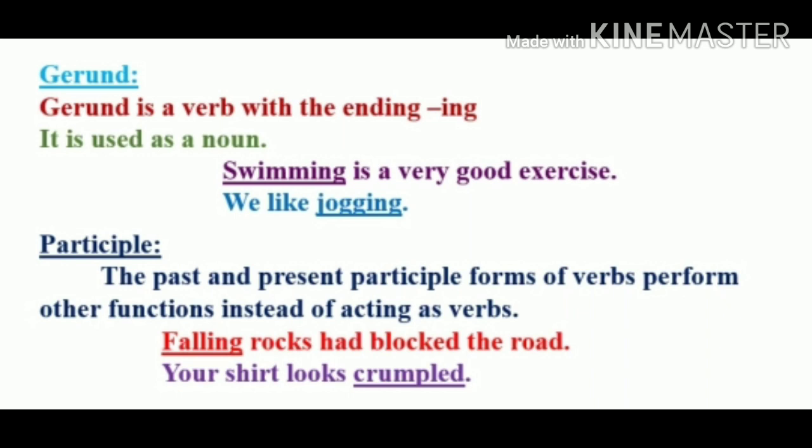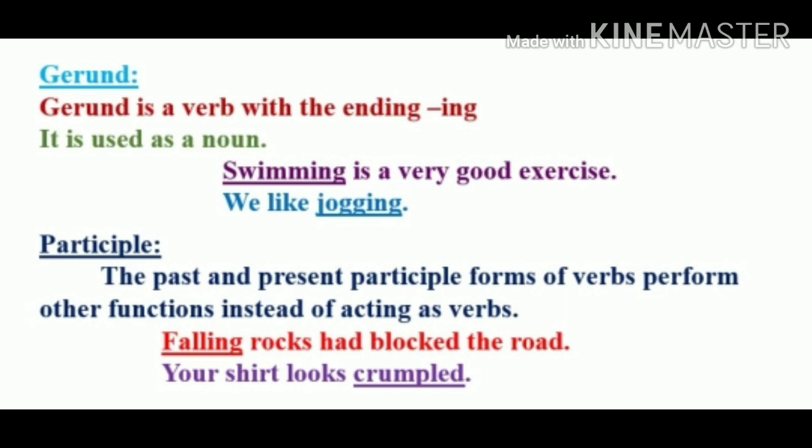Now children, next example, your shirt looks crumpled. So here this sentence is in simple present tense. We come to know this by the verb looks. And the word crumpled here is a past participle. And children, the verb crumpled does not show the tense. It is not written after the subject, but it gives us more information about the noun shirt. What kind of shirt? A crumpled shirt.